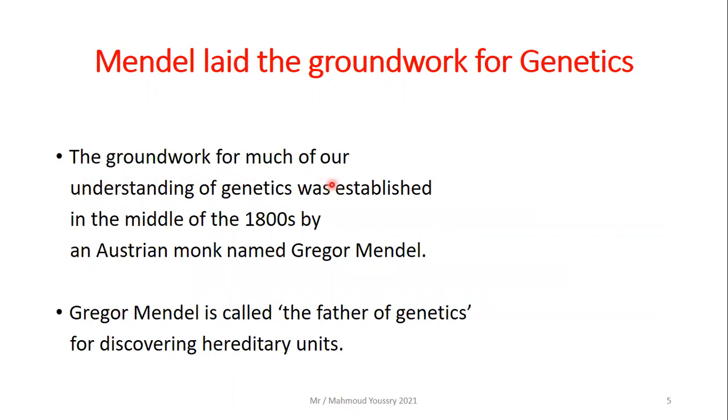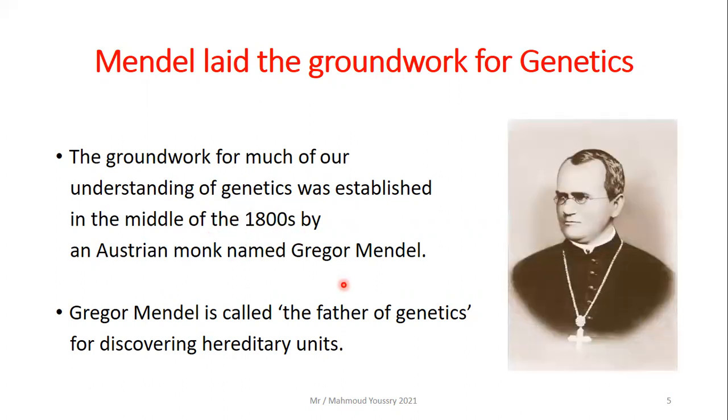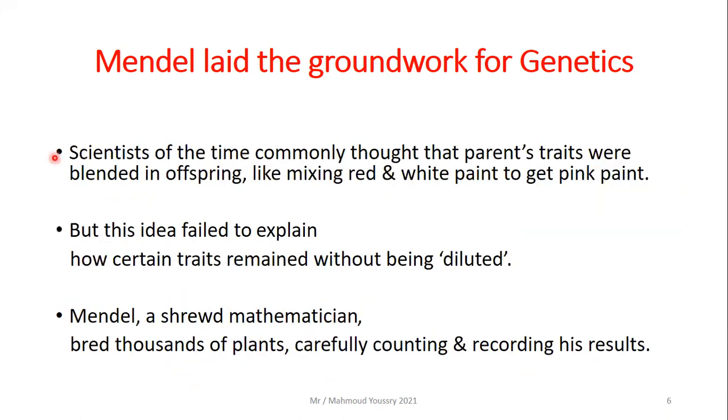The groundwork for much of our understanding of genetics was established in the middle of the 1800s by an Austrian monk named Gregor Mendel. Gregor Mendel is called the father of genetics because he is the one who discovered the hereditary units. Scientists of that time thought that parents' traits were blended in the offspring, like mixing red and white paint in order to get pink paint.